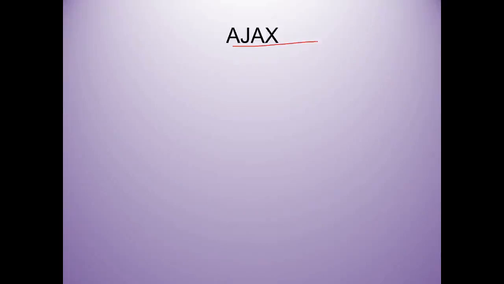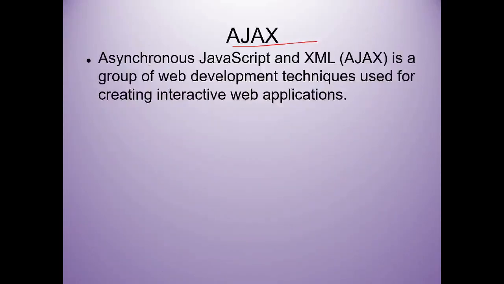Next we'll see Ajax, which is Asynchronous JavaScript and XML. It is a group of web development techniques used for creating interactive web applications. Ajax is a combination of JavaScript and XML, and it is used to develop interactive web applications. Interactive web application means the user can interact with these applications.